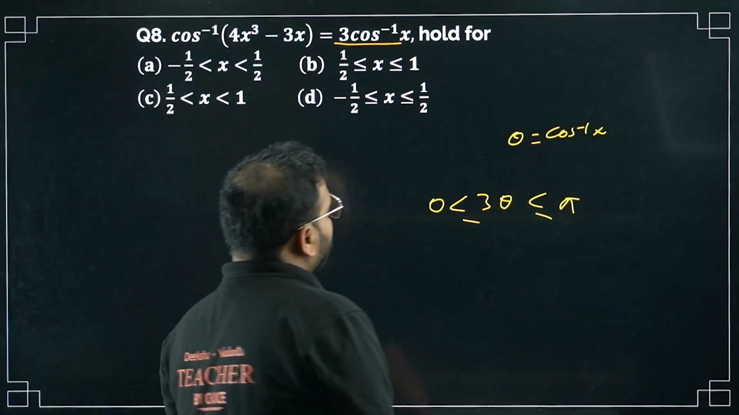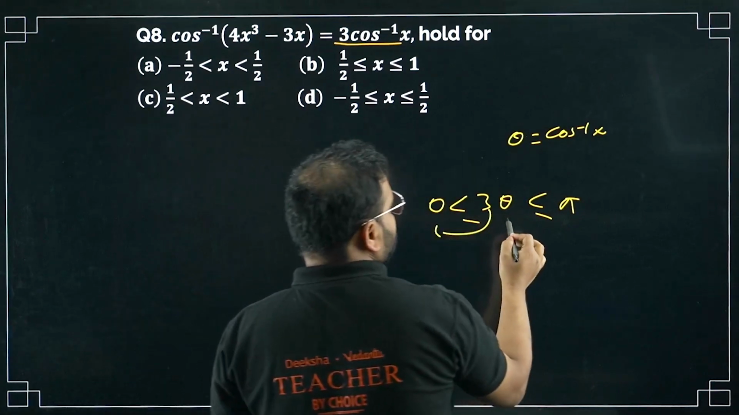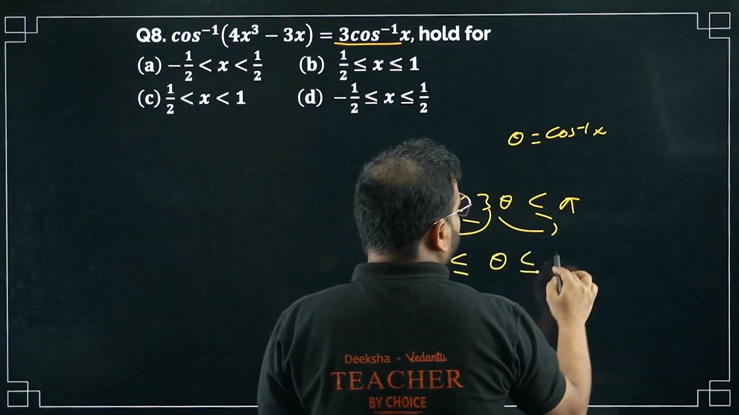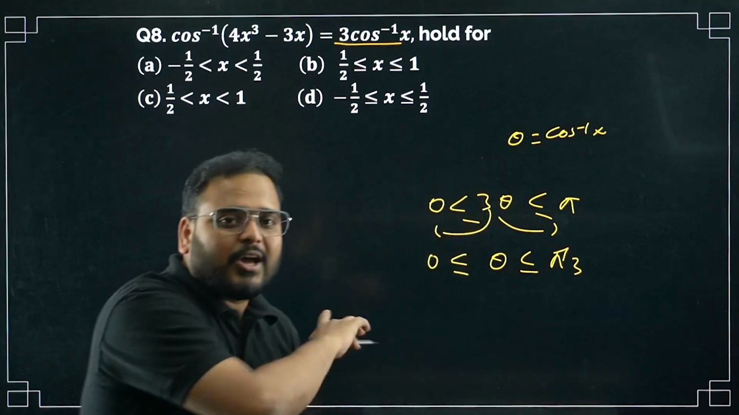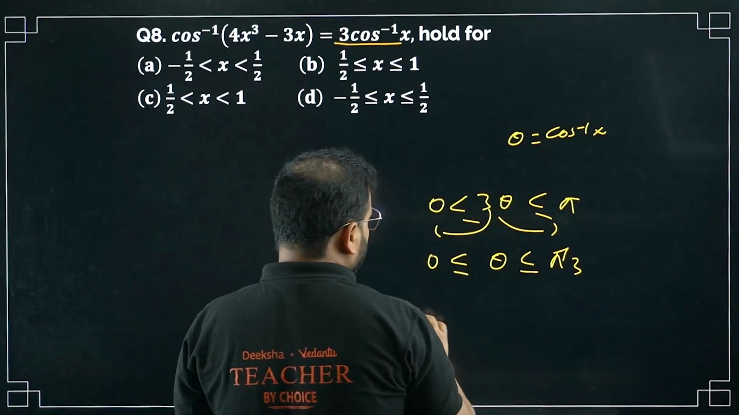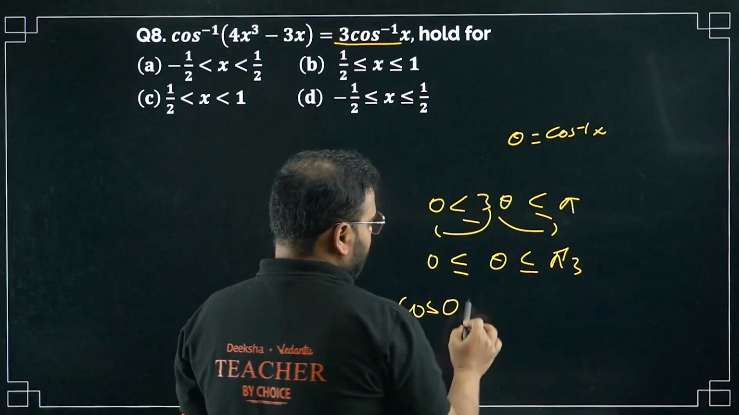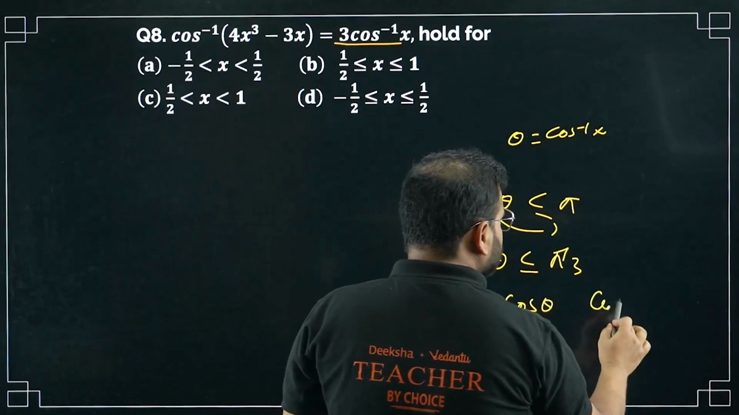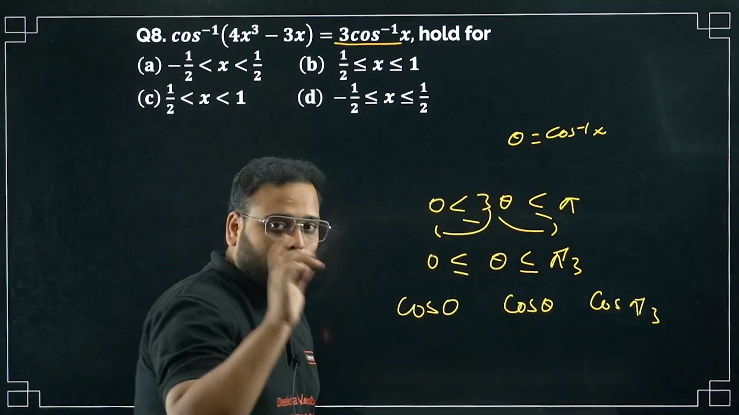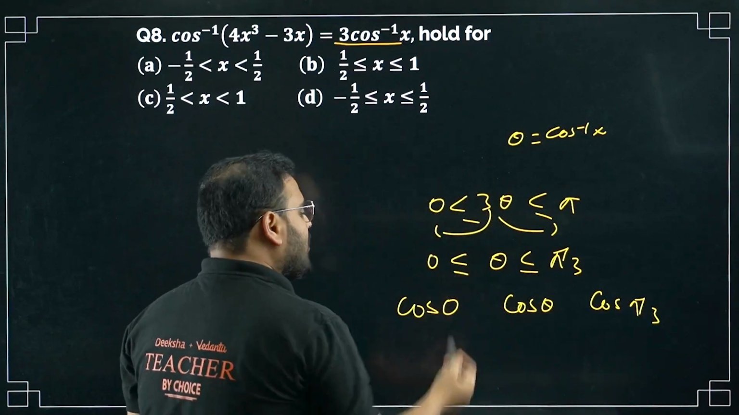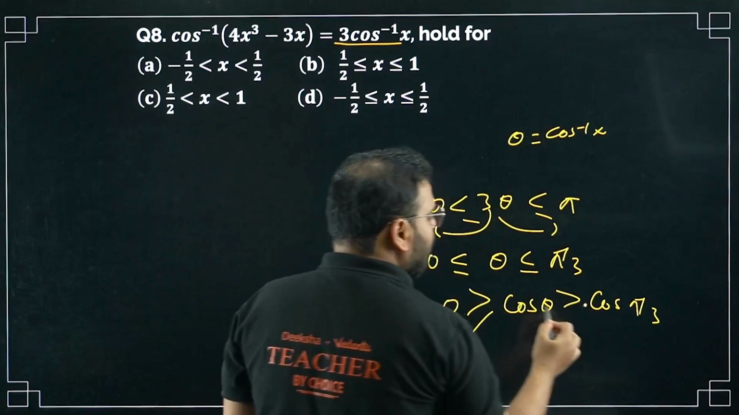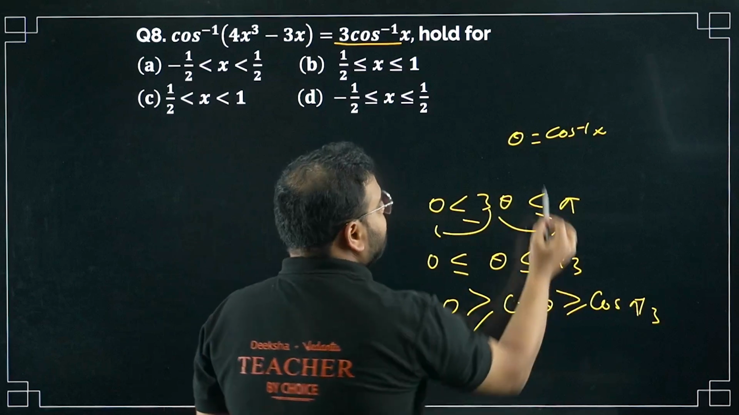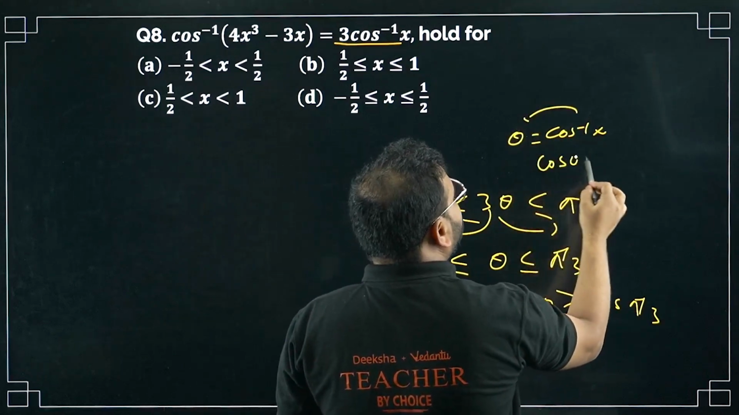Alright, now what do we get from here? If I move this 3 to this side, I get 0 by 3, which is 0 only, less than or equal to theta, less than or equal to pi by 3. Agreed? Now apply cos on both sides. It will become cos 0, then cos theta, and cos pi by 3. Cos is a decreasing function. When you apply cos, the inequality will reverse. What do I get? Cos 0 is 1, greater than or equal to cos theta. Cos theta will become simply x.